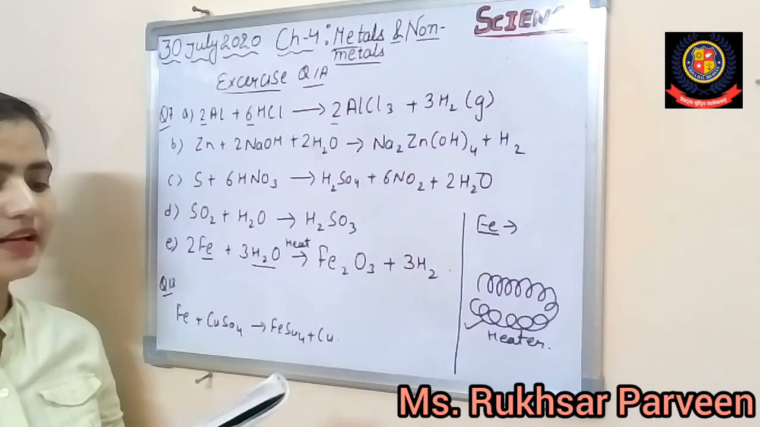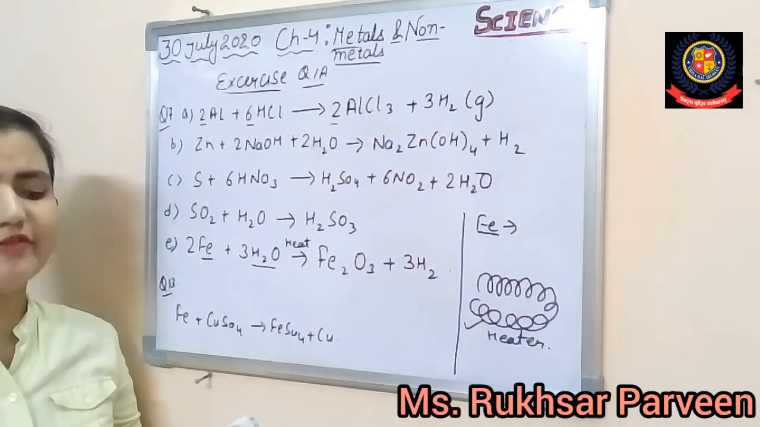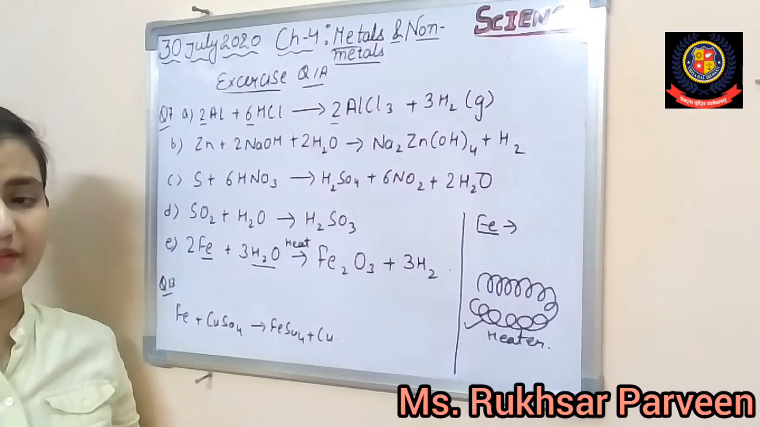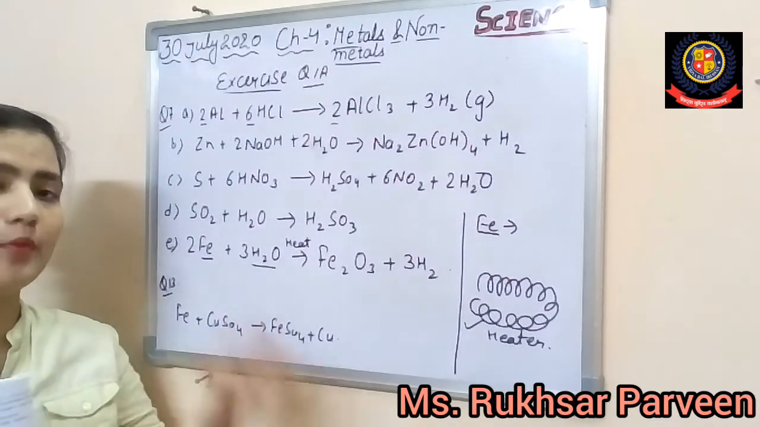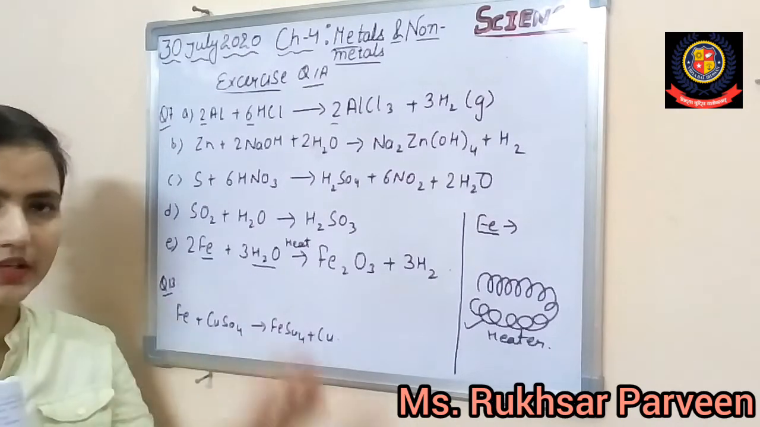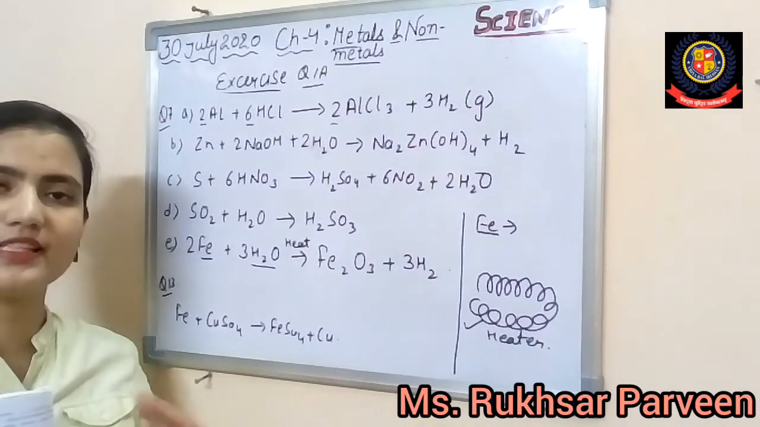Now question number 11 is there. Why are aluminum foils used for packaging? Why are we using the aluminum foil for packaging? As you all know, aluminum foil has the tendency to be malleable, so it can easily be made into sheets.